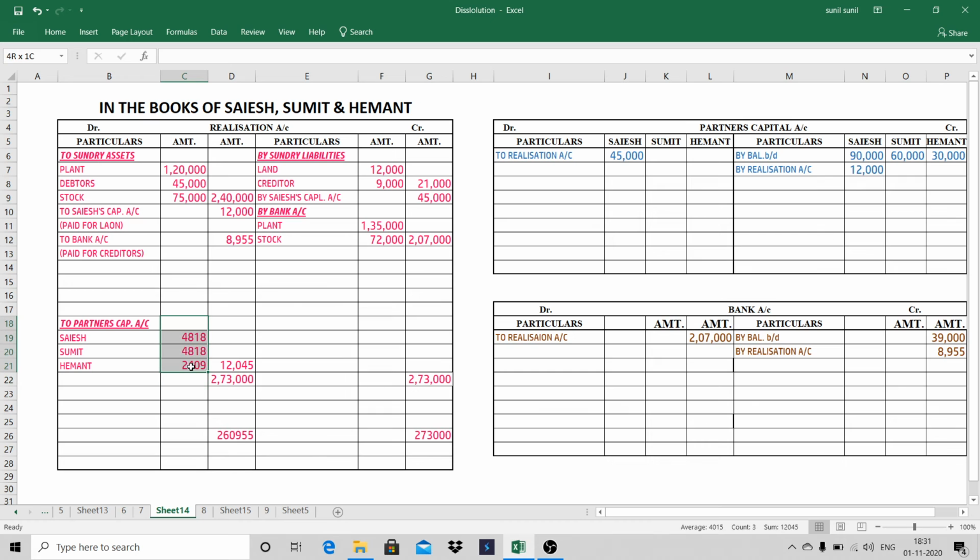Let's check the total. Yes, correct. Second effect of this will go, this is on the debit side, so second effect will go to credit side. Here I'll write by realization account 4818. 4818. Here to 4818. 2409. Okay, we have done this also.